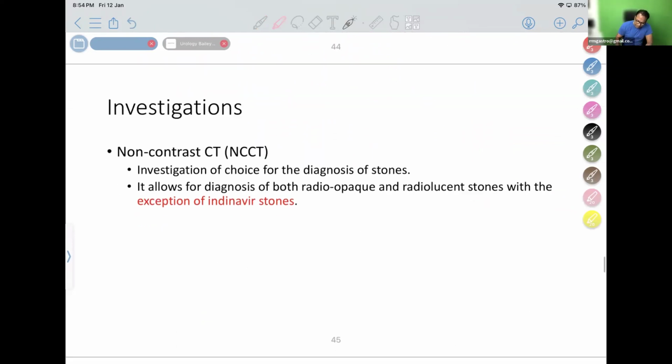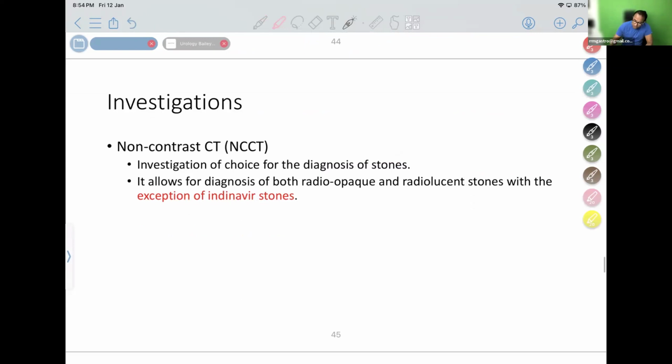I already told you, investigation of choice is non-contrast CT. The only exception is Indinavir stones. CT scan can detect both radiopaque and radiolucent stones, except Indinavir. Indinavir is a stone seen in HIV patients taking drugs. Patients on antiviral drugs will develop a type of stone which is very difficult to identify.